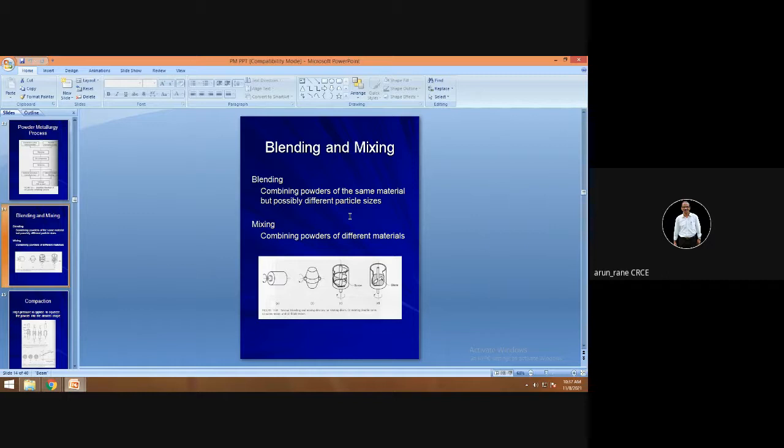And then mixing, this is asked for 2 marks, very important from examination point of view. Mixing is nothing but here also we are combining the powders, but they are of different material. Different material, like stainless steel to high speed steel, or copper to brass and bronze, like that. That is what is called different material. Whereas in blending, the material remains the same, but the particle size changes.